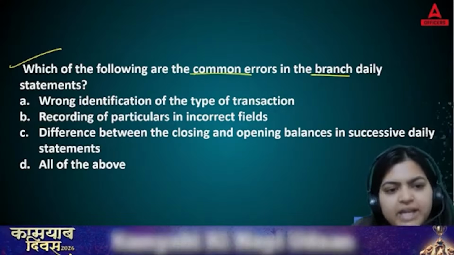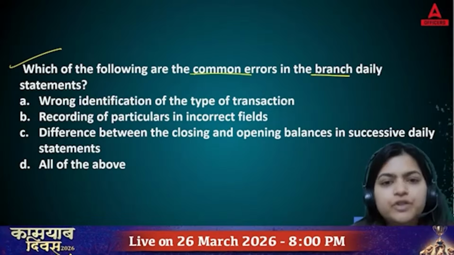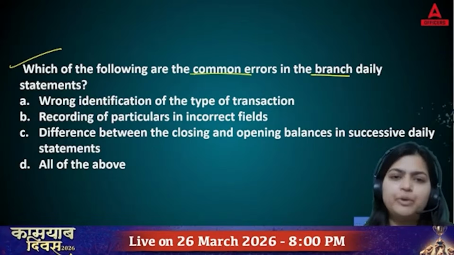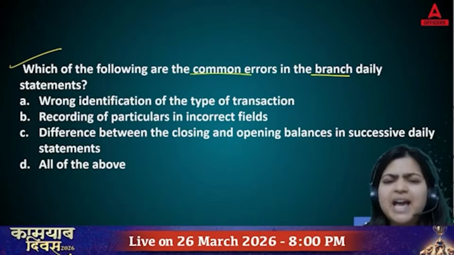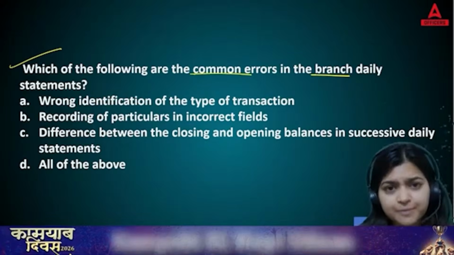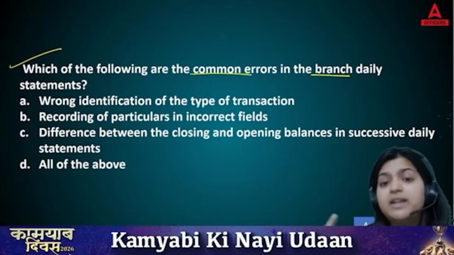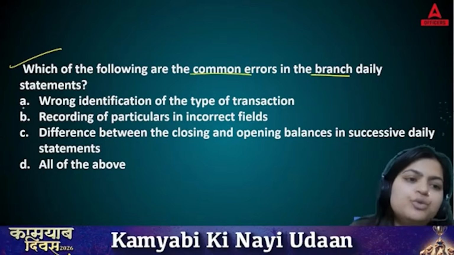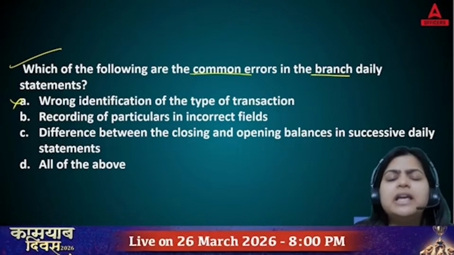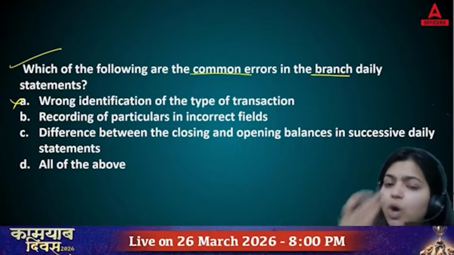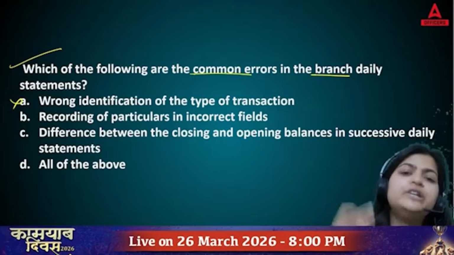So here, wrong identification of the type of a transaction. If I'm not aware of the type of a transaction, say I have paid the salary, but I'm saying no, salary is my asset, then of course I'm going to do wrong identification of a transaction. Recording of particulars in incorrect fields: again, you are not aware which field you need to select.